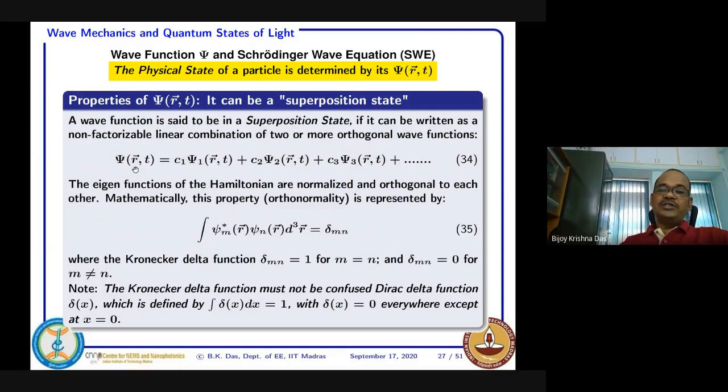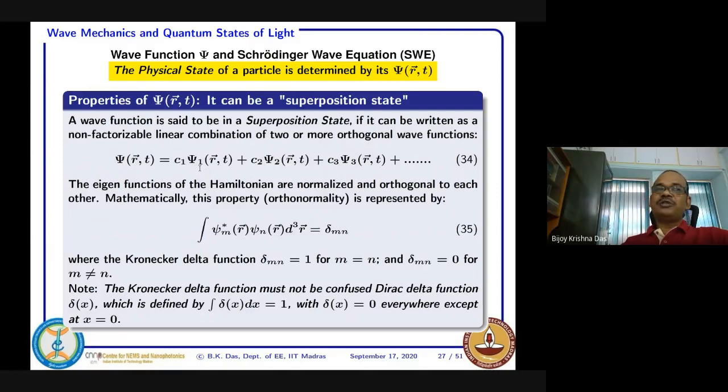Okay, but for this superposition state, normally we don't say it is an eigenfunction. Eigenfunction is the original solution. The word eigen is used in the sense of fundamental. These are fundamental solutions, the simplest solutions, I would say.